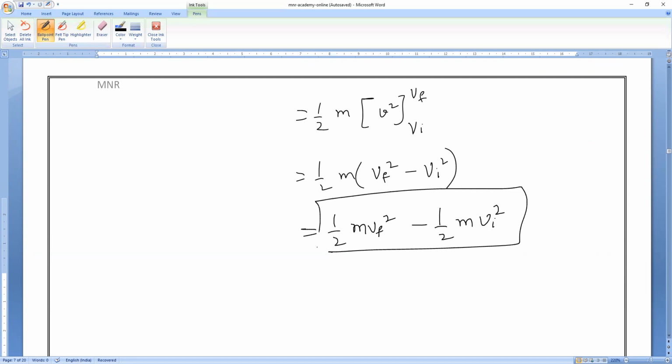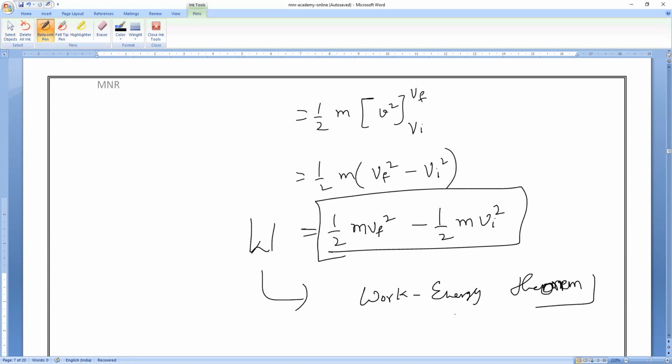That is the work done. That is what we call the work energy theorem: half m final velocity square minus half m initial velocity square.